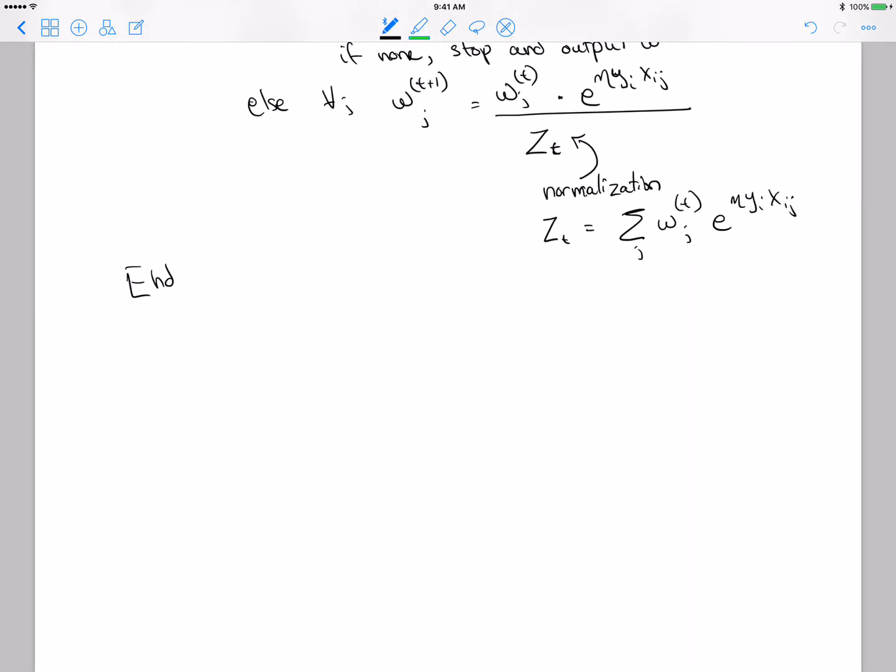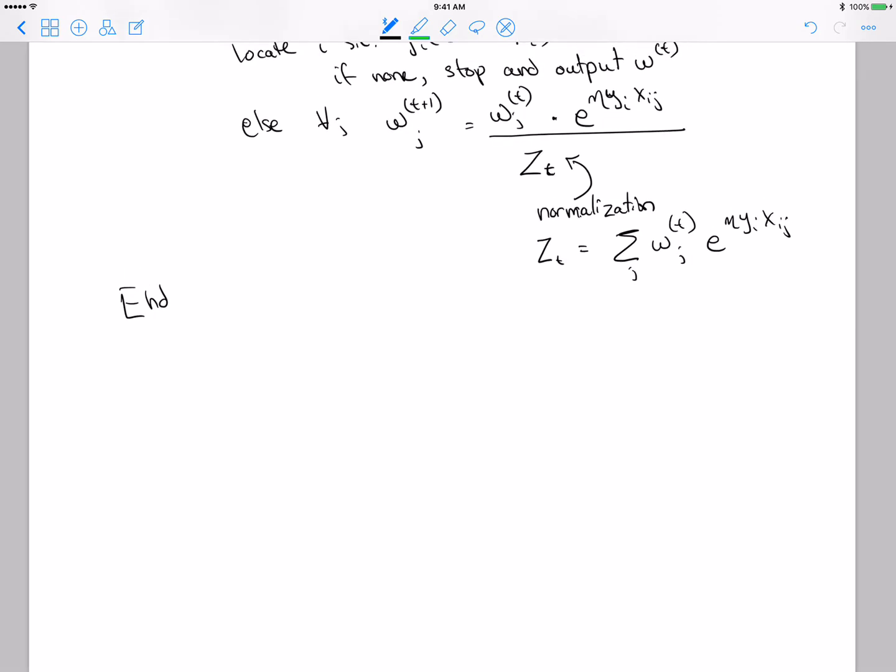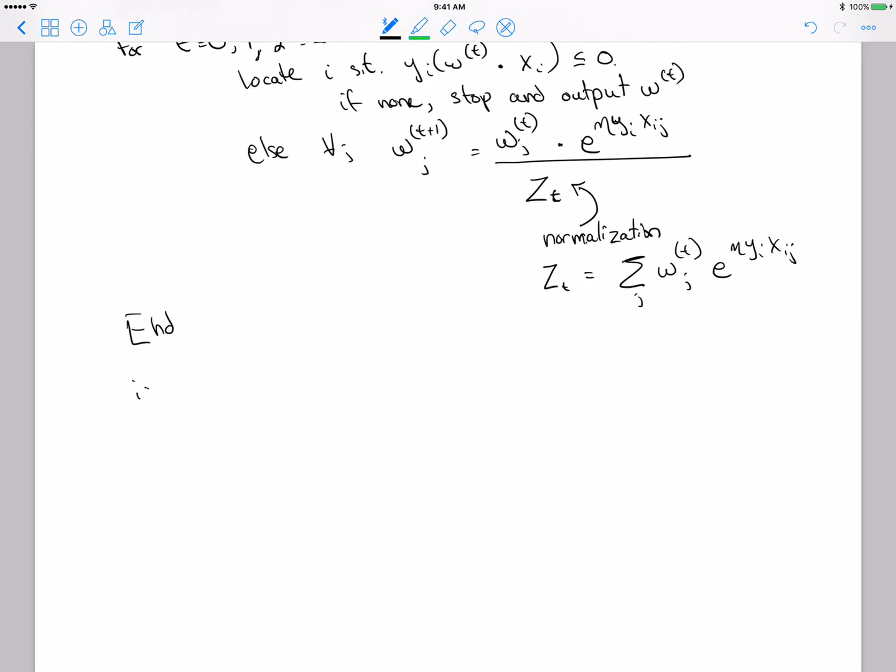The idea then is, if you find a misclassified point, you reward the features that agree with the label.